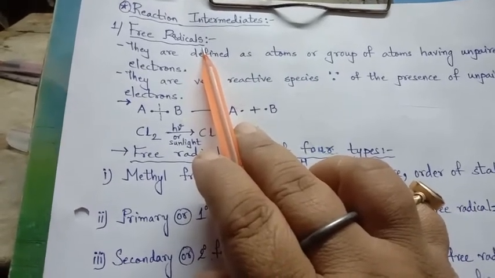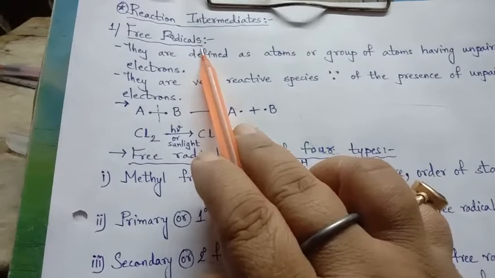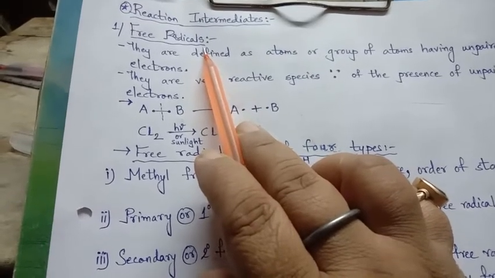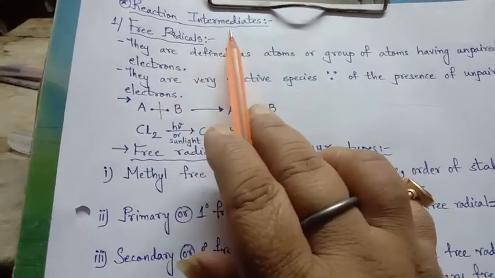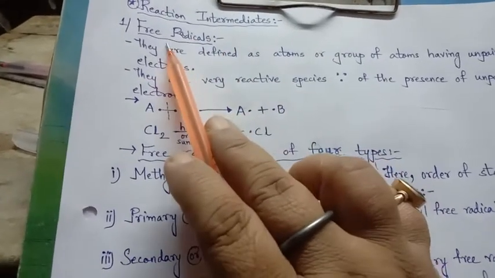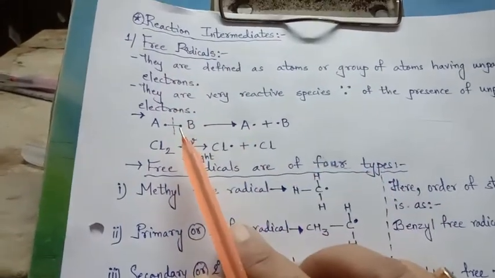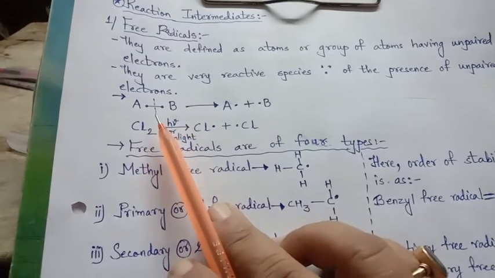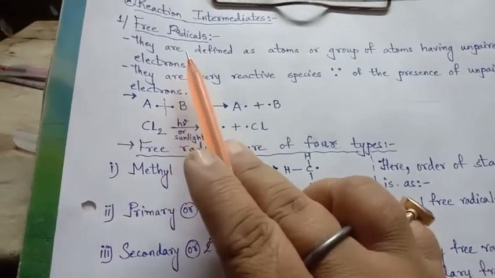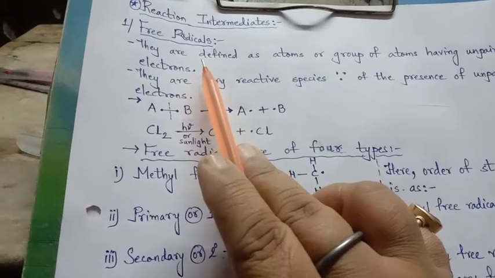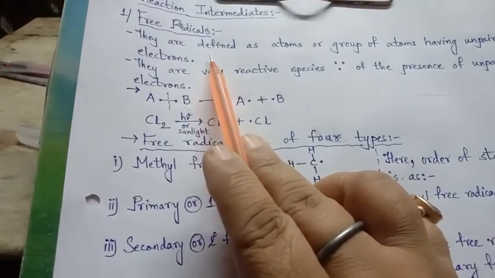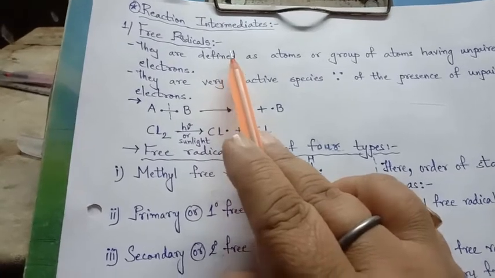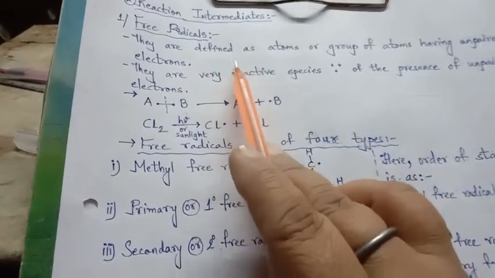In the last video, I explained that free radicals, carbocations, and carbanions, which are present on the organic compound, are responsible for the stability and even the reactivity of the reaction, and thus the reaction mechanism proceeds further in the forward direction. So the reactivity of the mechanism in the forward direction is because of the reaction intermediates, and the reaction intermediates are the free radicals, carbocations, and carbanions. In the last video we somewhat discussed free radicals, carbocations, and carbanions, right? Today we will discuss a little more about them.